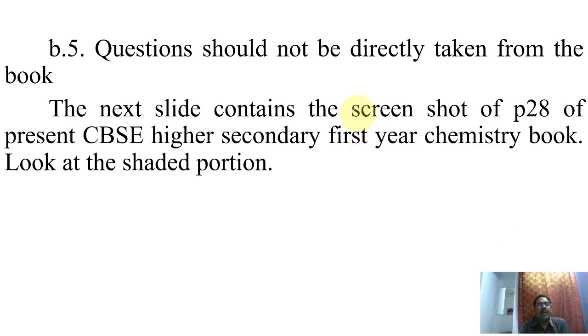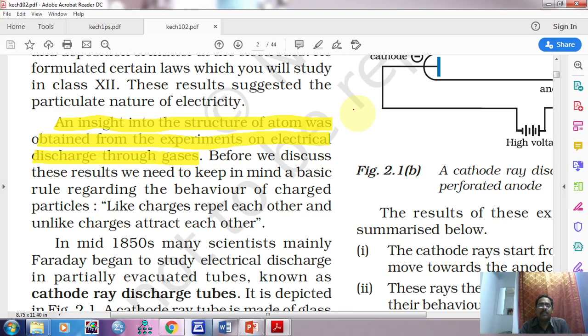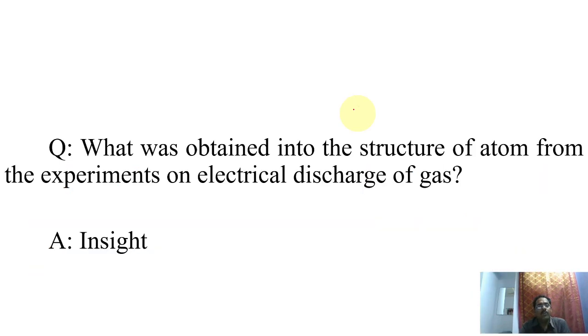For this, I have taken page 28 of the present CBSE Higher Secondary First Year Chemistry book. Look at the yellow highlighted portion: "An insight into the structure of atom was obtained from the experiments on electrical discharge through gases." The same thing can be put in the form of a question: "What was obtained into the structure of atom from the experiments on electrical discharge through gases?"